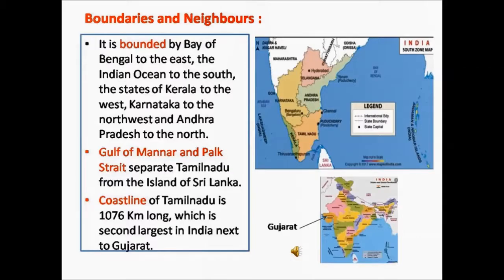Boundaries and neighboring countries. Tamil Nadu is bounded by the Bay of Bengal in the east, the Indian Ocean to the south, and the state of Kerala to the west, Karnataka to the northwest, and Andhra to the north.